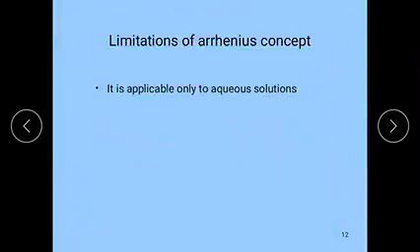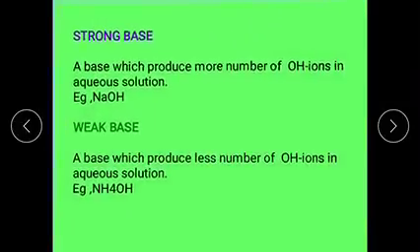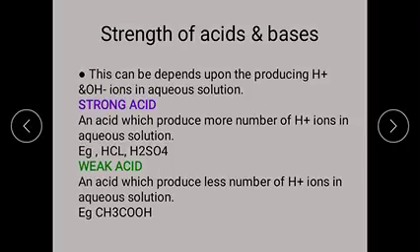Let us see once again the strength of the acids and bases. According to Arrhenius, the strength of the acids and bases depends on the producing capacity of H plus and OH minus ions in aqueous solution.